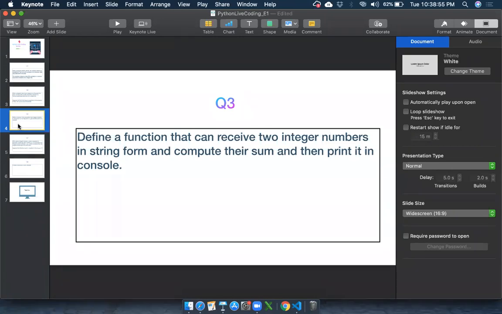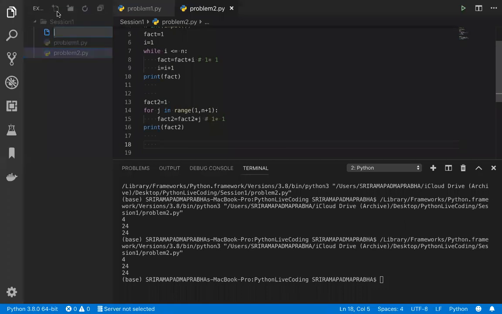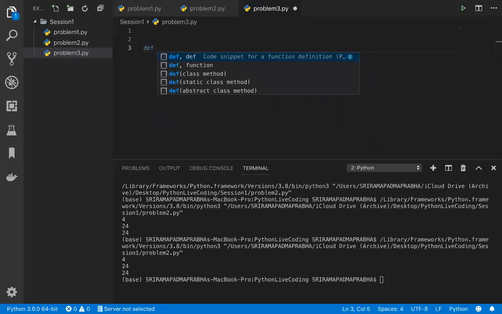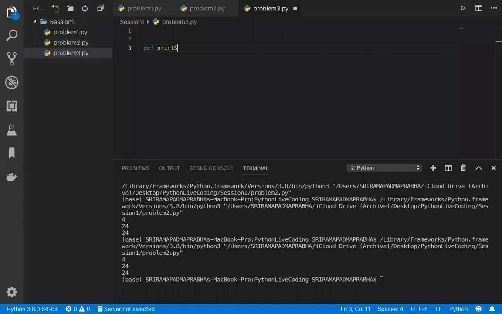Okay, what I'm going to do now, I'm going to write a simple code that can be understood very easily. So write here problem3.py. I will take a function, def. How we can define the function in Python by using def, right? def print_sum. In the sum, I'm going to pass the values like string 1 and string 2, because that's what they are saying. We need to take the two strings and add them, and the final output should be an integer only, but not a string. That's what they are saying.